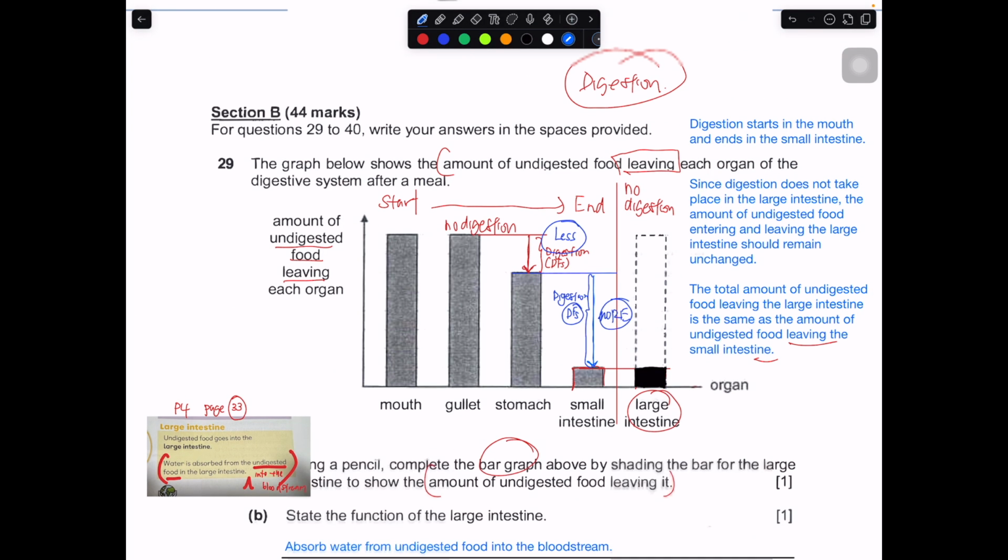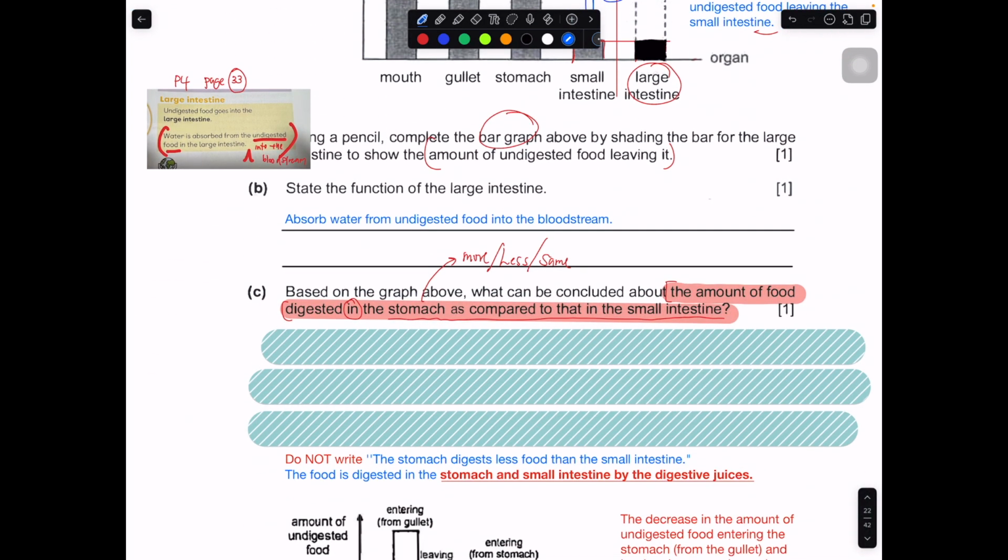Now we go back to this. There are actually a few answers. The easiest way is to use this back. The amount of food digested in the stomach, just change this to is less than the small intestine. This is how you could do it in the first answer.